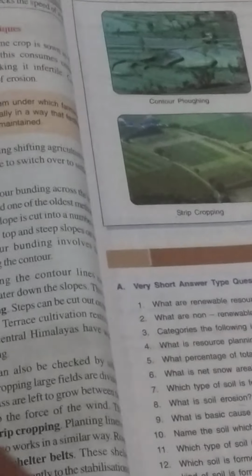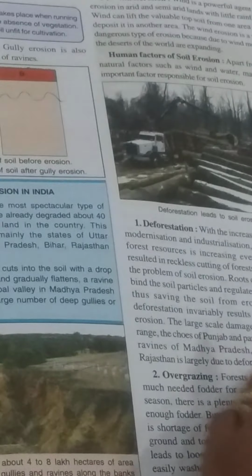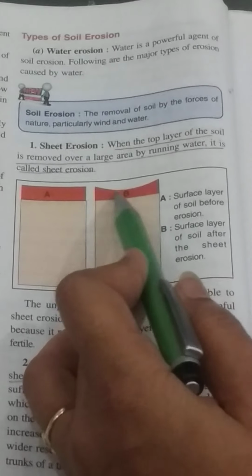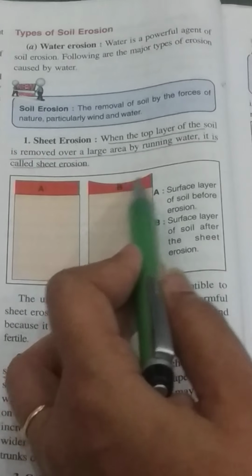Second is water erosion. Erosion of the top layer of soil caused by running water is called water erosion. Water flowing down over a large area causes the topsoil to be washed away. This is called sheet erosion, like this type of sheet erosion. Now it's a plain area and after erosion it forms this type of area.